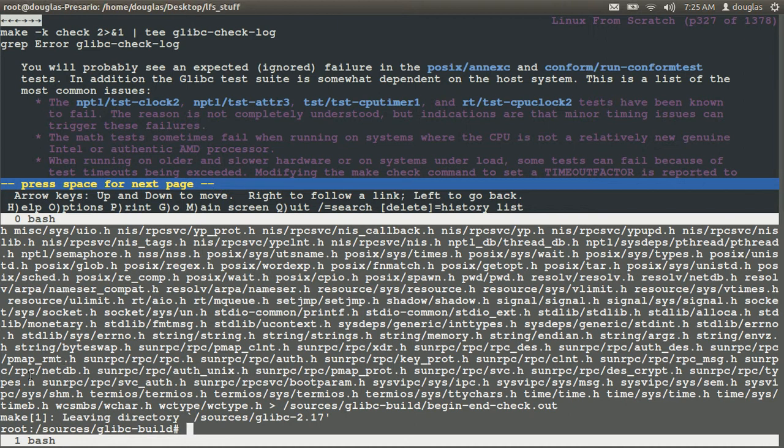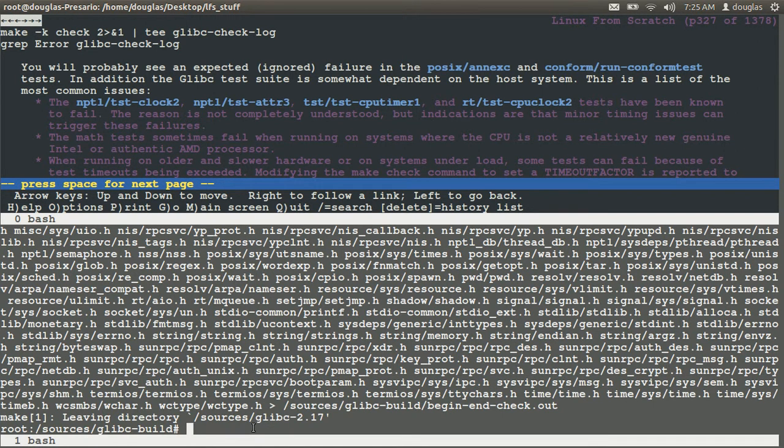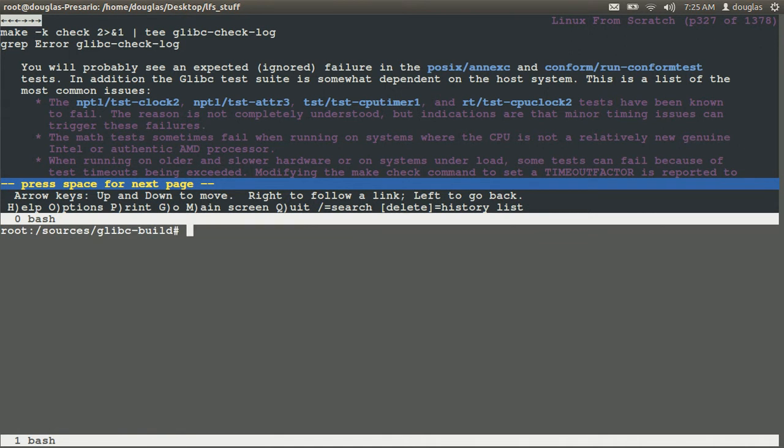Here's what you should have, something similar to this at the bottom. And let's say clear. And let's say we issue make and make check into tee glibc checklog. Okay, so that's it.